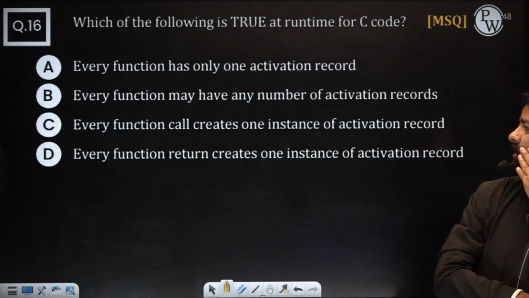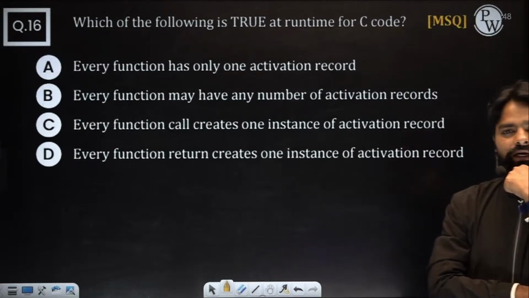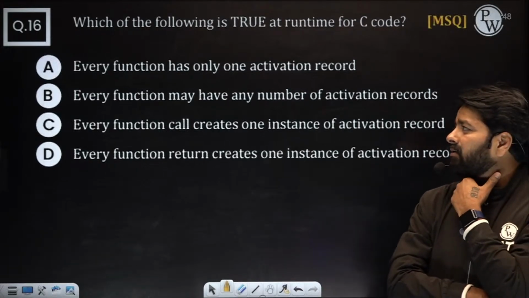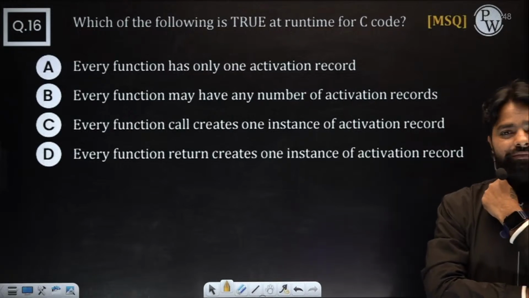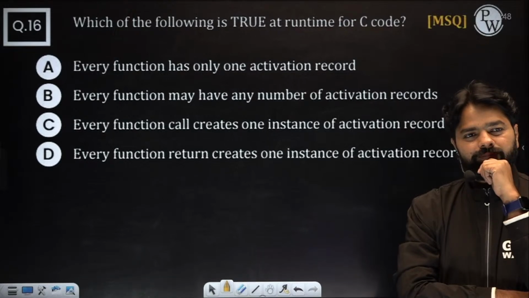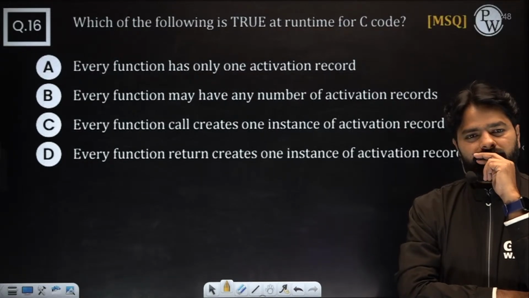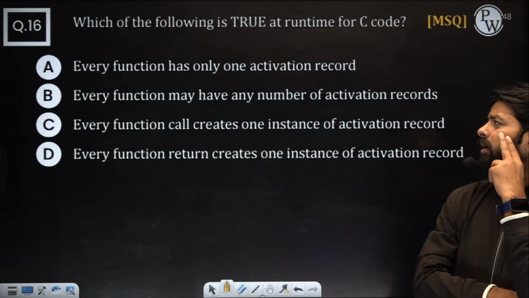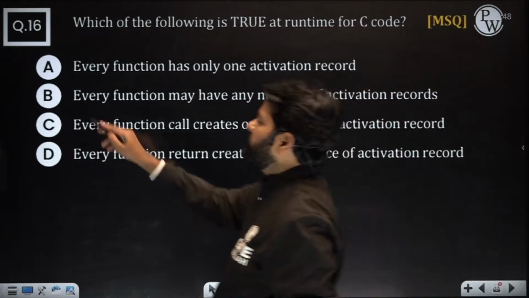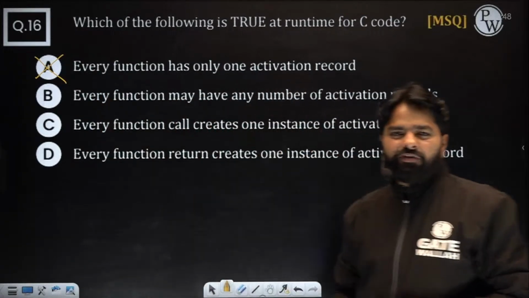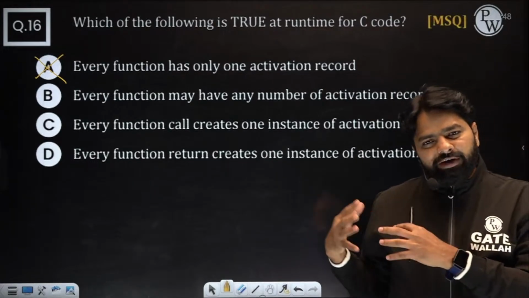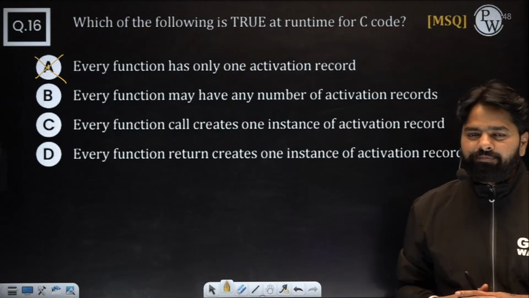What is the answer? BC? Need to understand the statement properly. What is a function? What is a function call? What is an activation record? What is the return? And what is "only one" activation record? Every word is important here. Every function has only one activation record? Completely wrong statement. If it is a recursive call, that function will have multiple activation records. At different times, you will have different activation records, also called a frame.